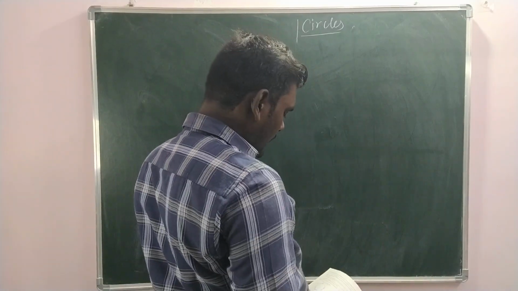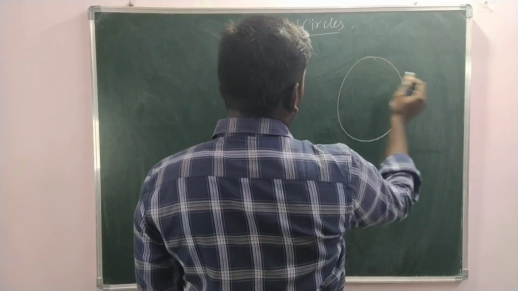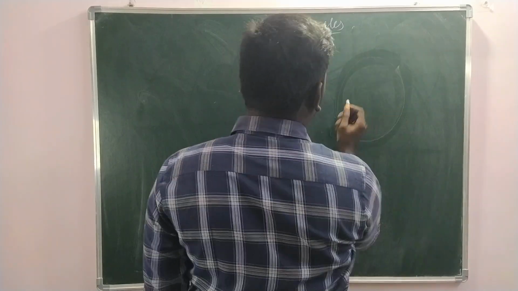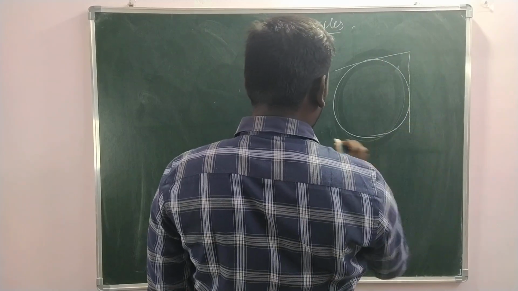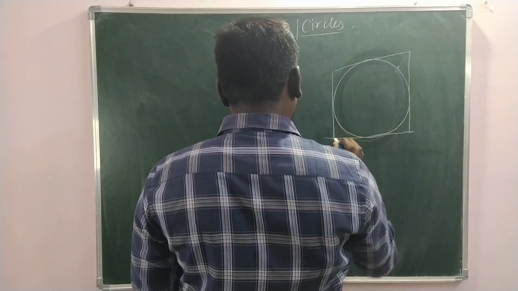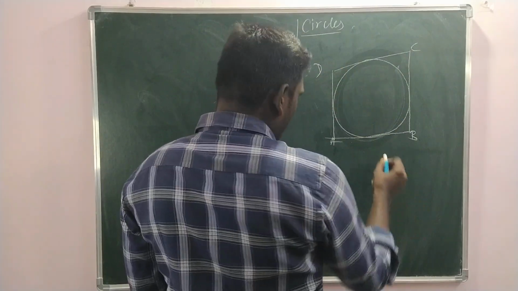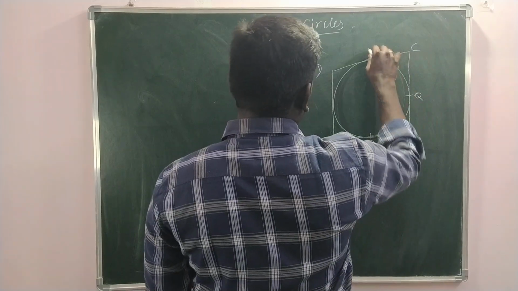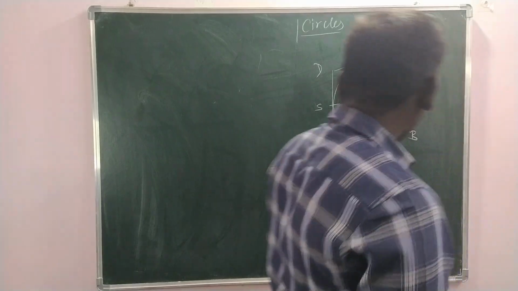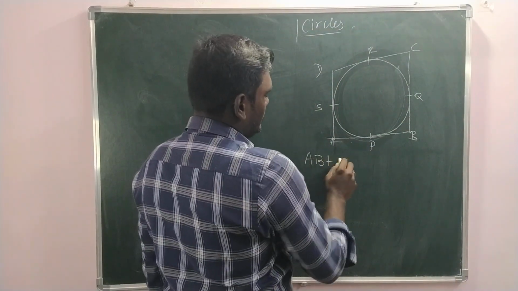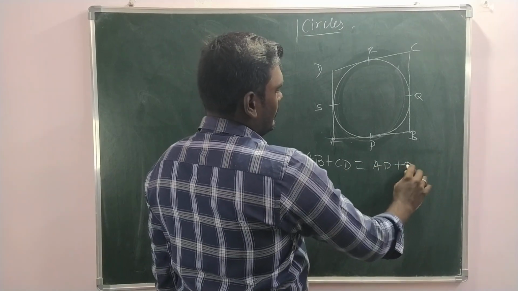Quadrilateral ABCD is drawn to circumscribe a circle, then prove that, oh, this is not at all a circle first of all. And it is A, B, C, D, P, Q, R, S. We have to prove that AB plus CD is equal to AD plus BC.